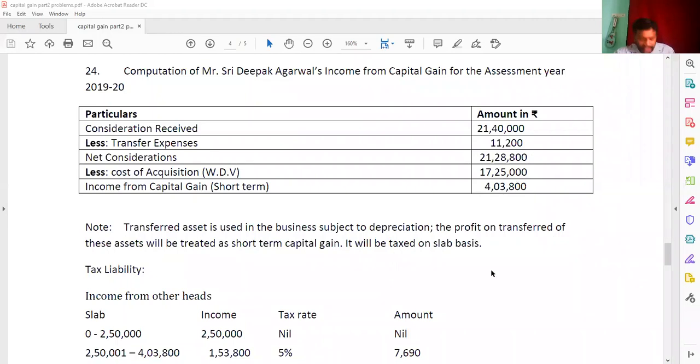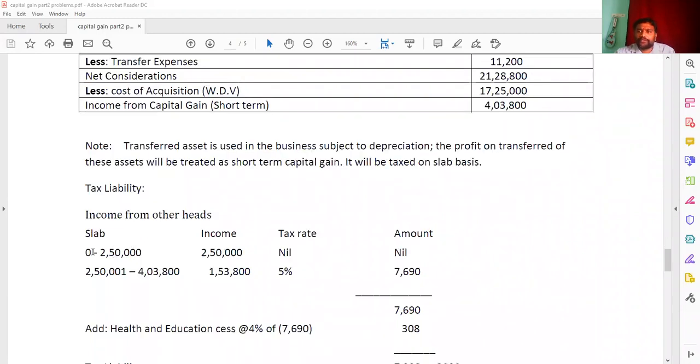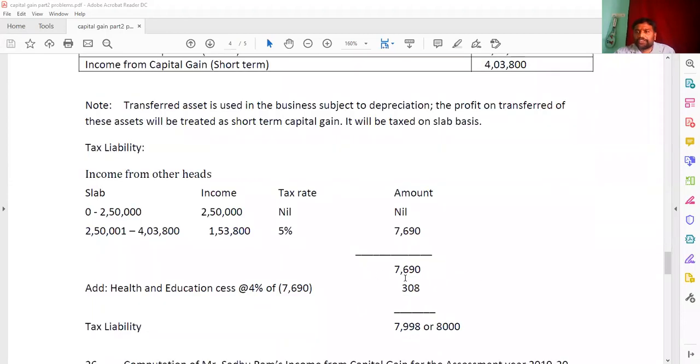Again here also, the assessee's age is not mentioned in this question, so we will consider him as a non-senior. So here the slab up to 2,50,000 is nil. From 2,50,000 1 rupee to 4,03,800, the difference is 1,53,800, and the tax rate will be 5%, that is 7,690. So that we wrote here. On this we cannot avail a rebate. Why? Because it is more than 3,50,000.